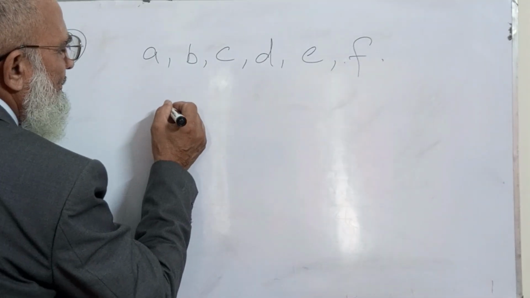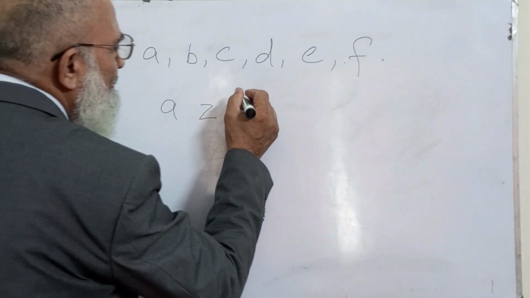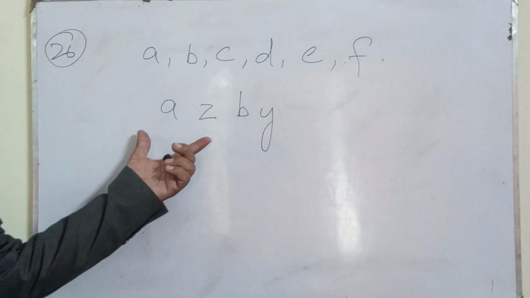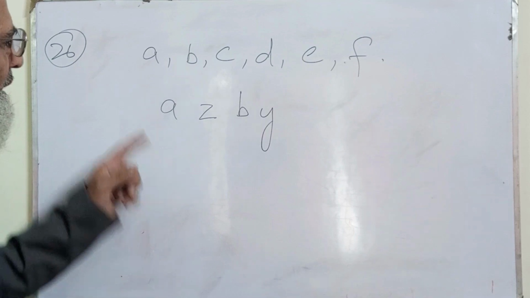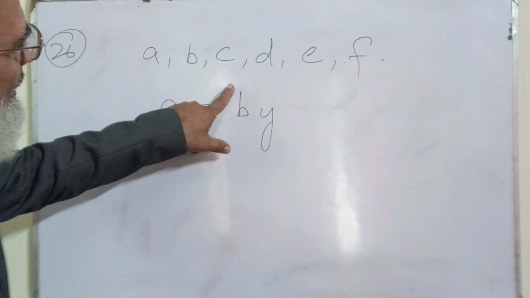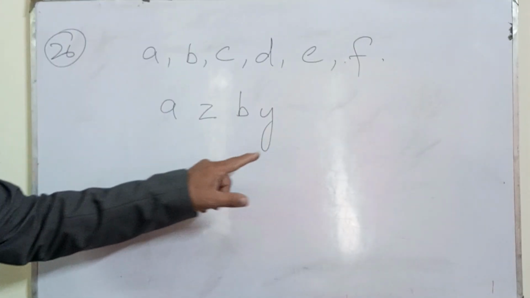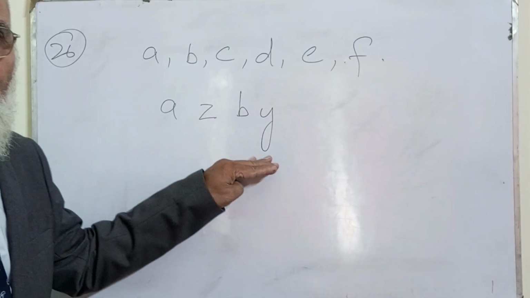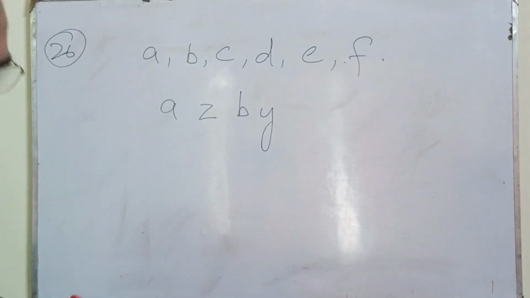Like I say A, then Z. I say B, then Y. This is again establishing a special code: the first letter of the alphabet and the last letter of the alphabet, the second letter and the second last letter. It is building a new code, for some code words.